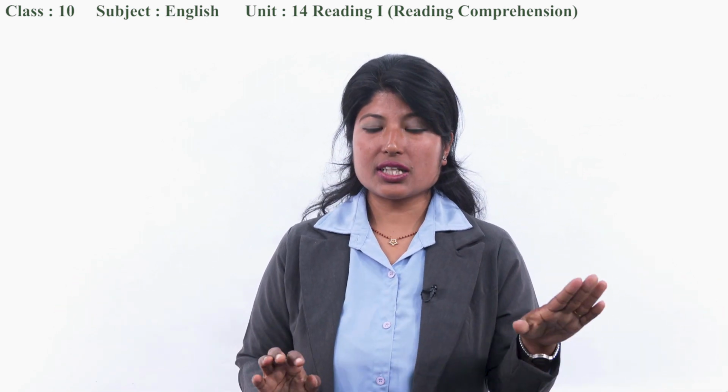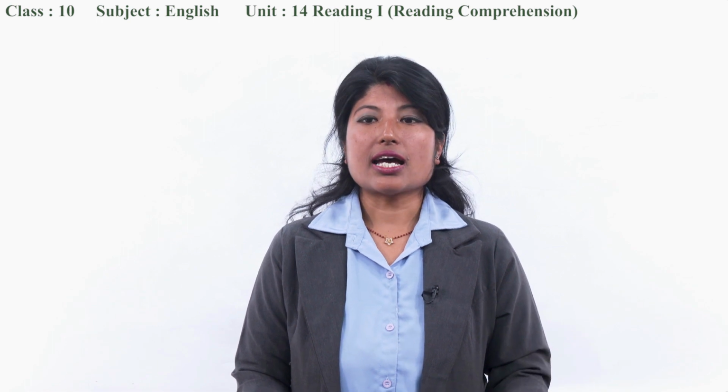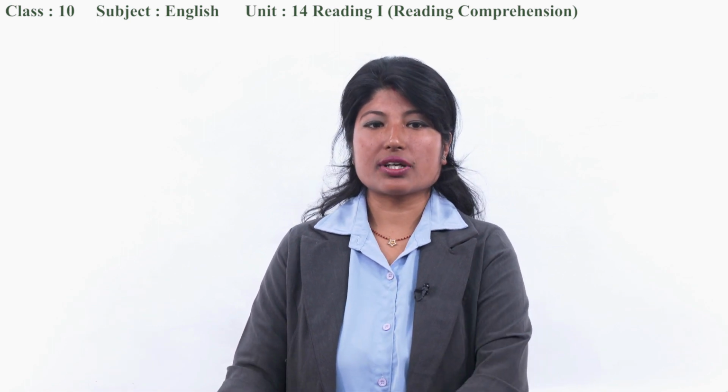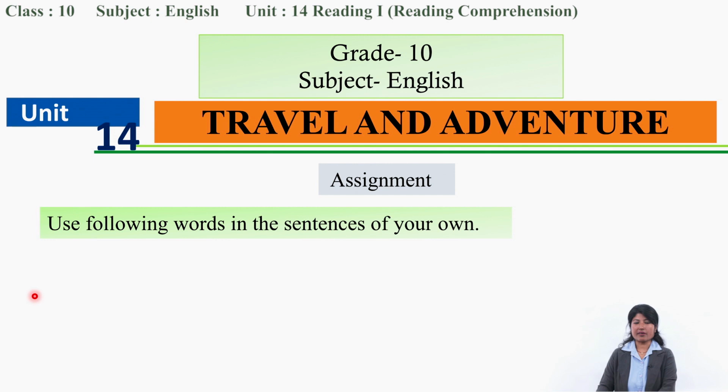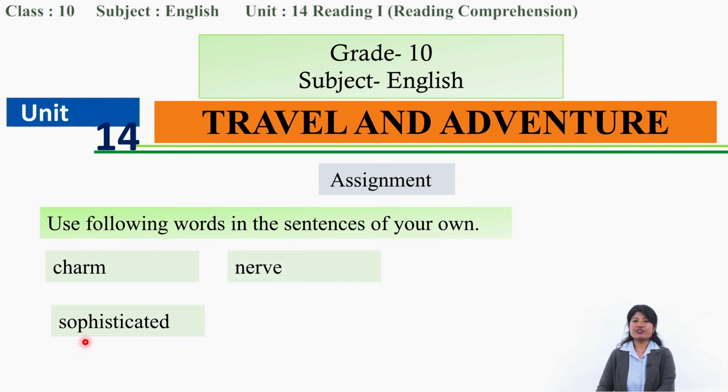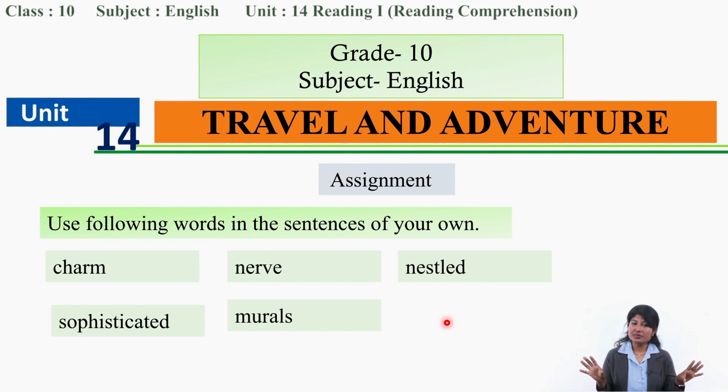Okay, we have done reading first. Now here is an assignment for you. Here are some words that we have already learned in this lesson: charm, sophisticated, nerve, nestled, and murals. Okay, so take these words. You have the meaning now. Now what do you need to do? Yes, use those words in sentences of your own.